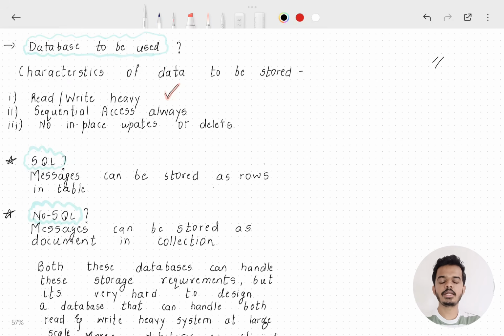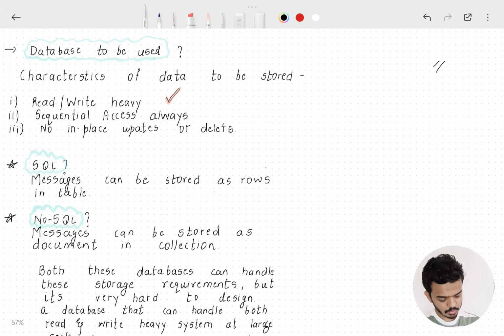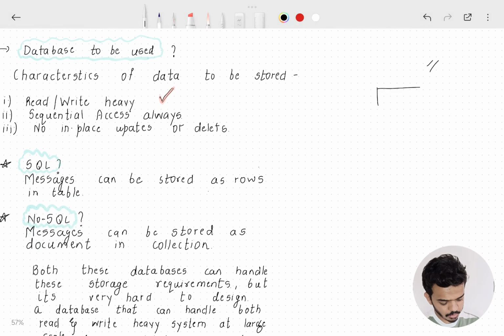So the next thing is that the access is always going to be sequential. Why is that so? Let's understand now. So let's consider this is a queue.